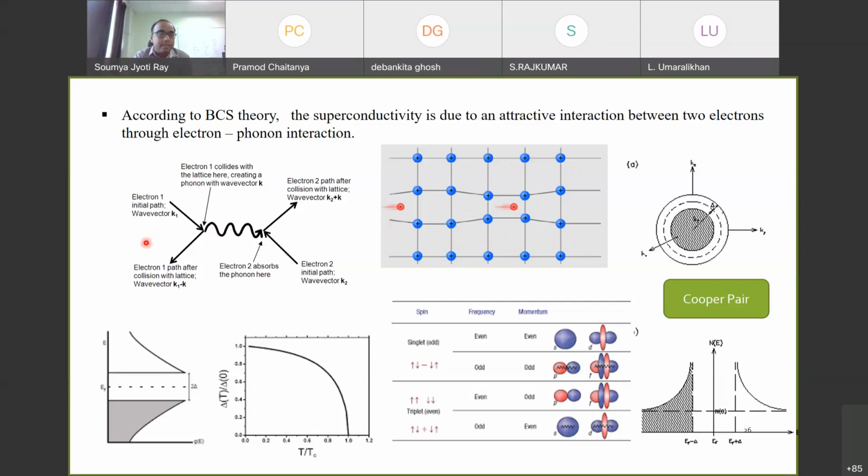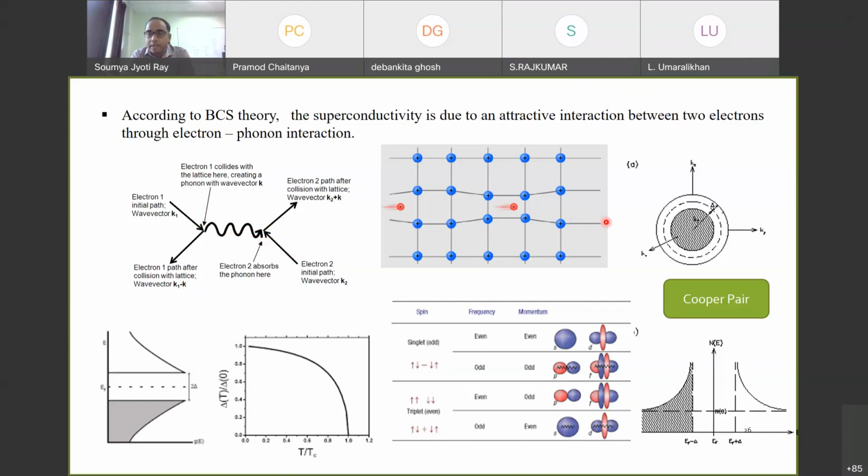And here also, if we look at this diagram on the left hand side, let's say we have an electron 1 with vector k1, and then let's say it somehow collides with the lattice here. That means it loses some energy, then it changes its momentum to k1 minus k. And let's say this energy, a phonon, gets absorbed by the second electron, then its momentum will also change. So whatever energy is released by one, the exact same amount will be absorbed by the second one, and that's how it can also couple. But the main idea is that here two electrons are forming a bound state.